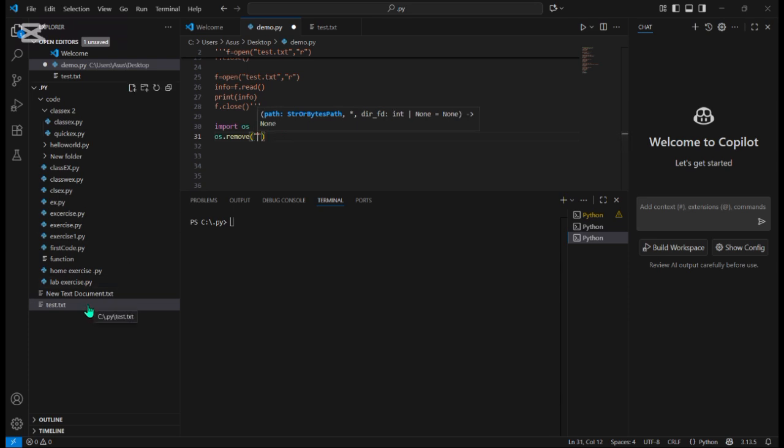Before, the text file is here; after deleting it will vanish from here. Now I'm going to delete this file. Since I am deleting it, the file will be permanently deleted from here. Now let me execute the code.